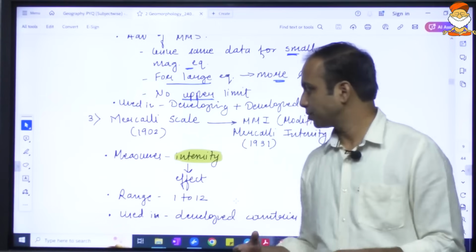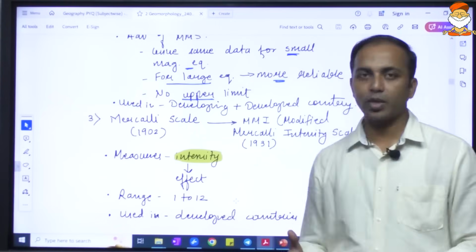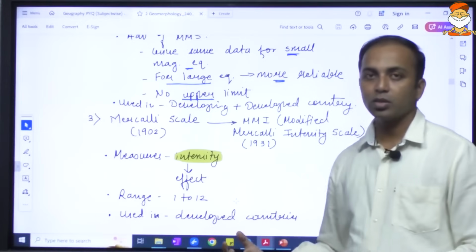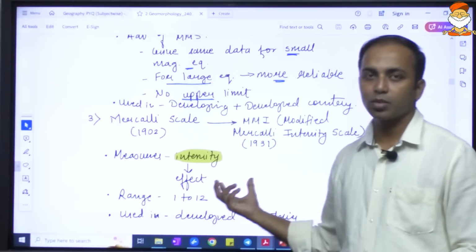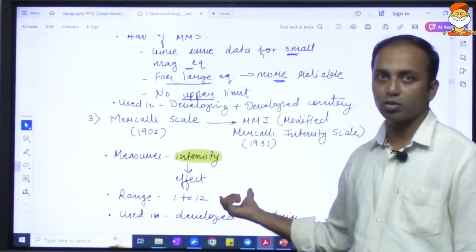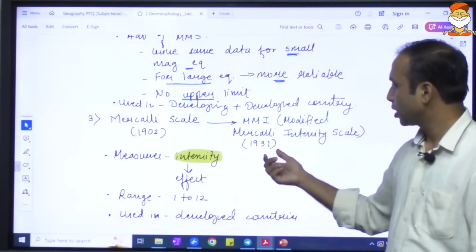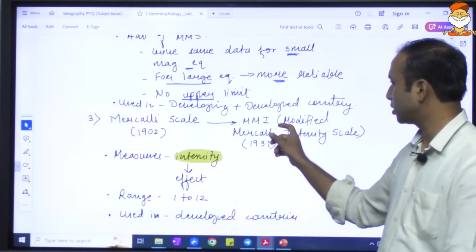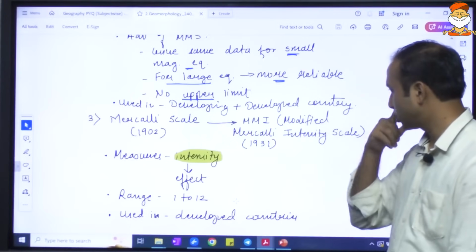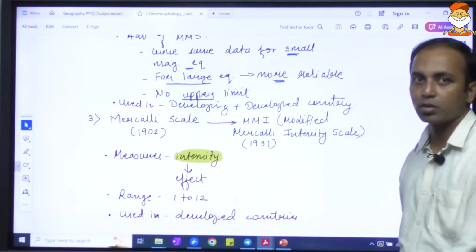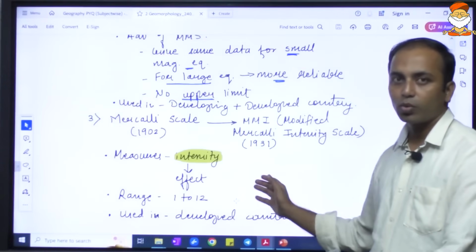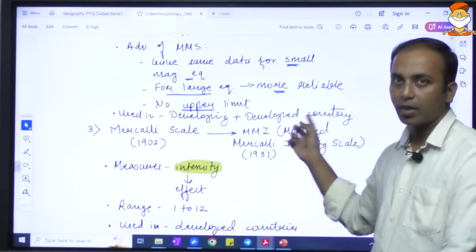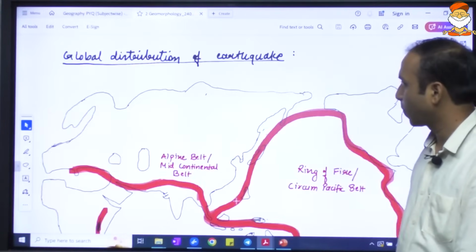So some countries, especially the developed countries, thought that they should measure the earthquake in terms of the impact that it is causing. So the Mercalli scale was introduced, which was also upgraded in 1931, and was termed the modified Mercalli intensity scale. It ranges from 1 to 12, usually used in the developed countries. What does India use? India uses MMS, the moment magnitude scale.